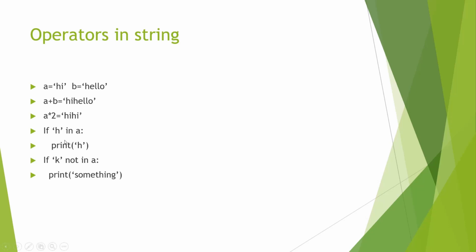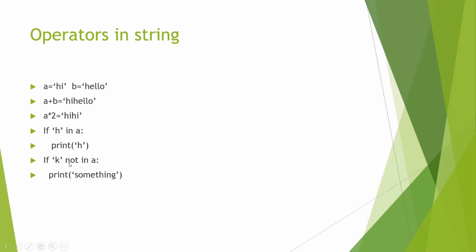For example, here we have a is equal to "hi". Before we access the letter H, we want to find out if the letter H exists within the string or not. By this syntax, we can check if 'H' in a. We are asking if H exists within a, then we print H. Or we can do any other calculation with the letter H.